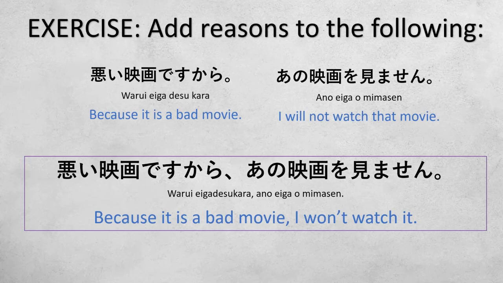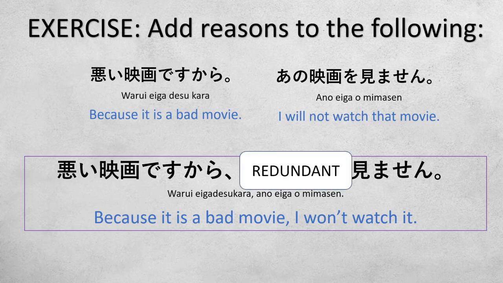悪い映画ですから、あの映画を見ません。Now, because it is redundant to say 映画 again in one sentence, we remove あの映画 and just leave 見ません。What will happen is 悪い映画ですから見ません。Because it is a bad movie, I won't watch it.